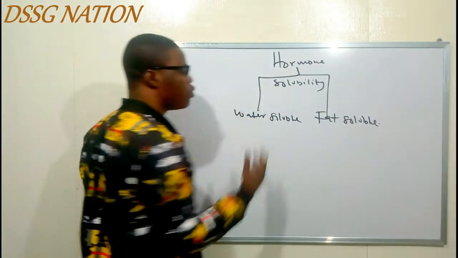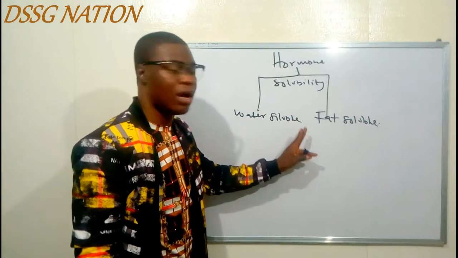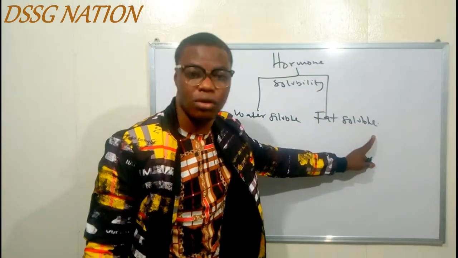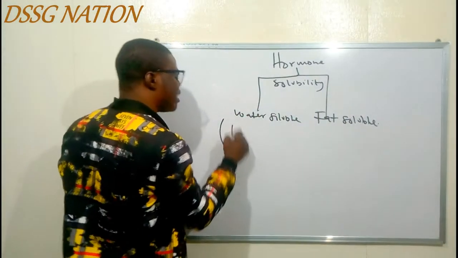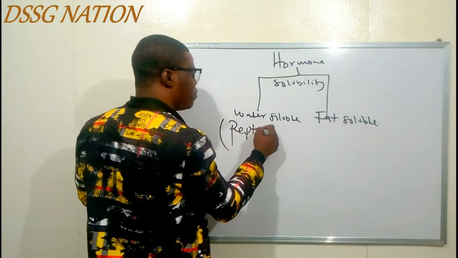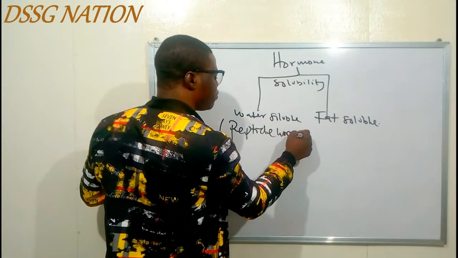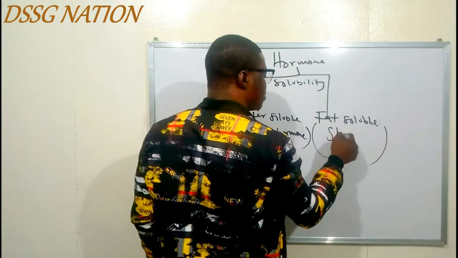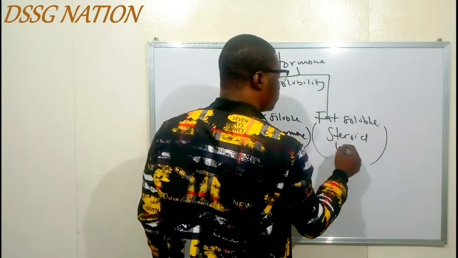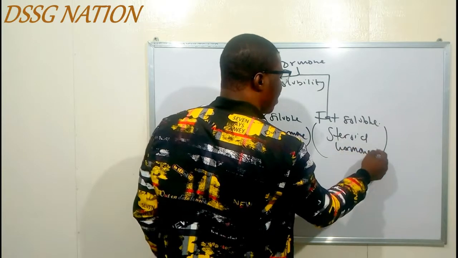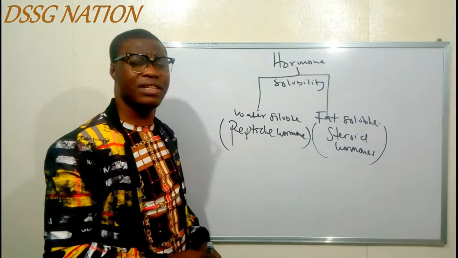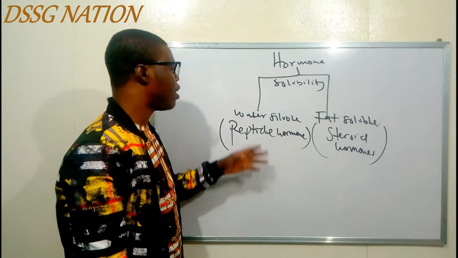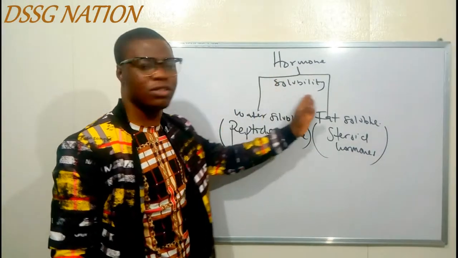So we have some hormones that are water soluble and we have some hormones that are fat soluble. The water soluble hormones are the peptide hormones, while the fat soluble are the steroids, that is, the steroid hormones. Now, what is the significance of having classification of hormones based on solubility?